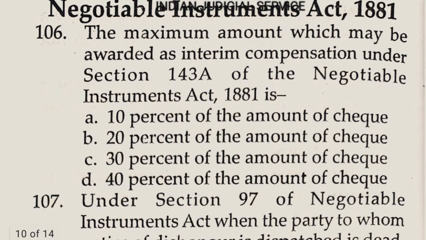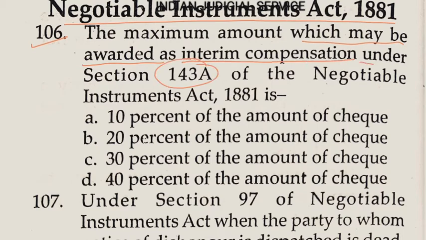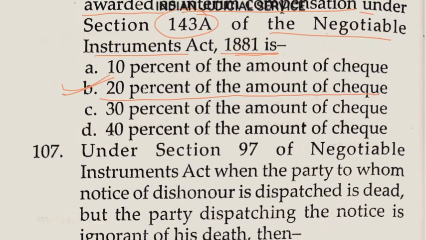These questions are related to the Negotiable Instruments Act 1881. Question number 106. The maximum amount which may be awarded as interim compensation under section 143A of the Negotiable Instruments Act 1881 is 20% of the amount of the cheque. So the answer here is option B.